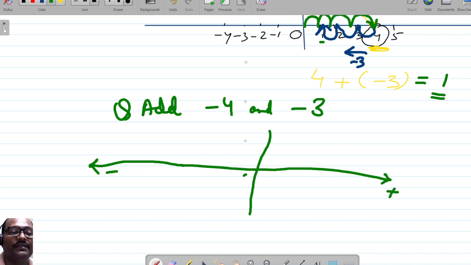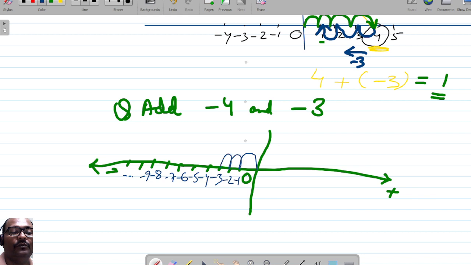The origin is here. So we'll take the numbers minus 1, minus 2, minus 3, up to minus 9. We'll take that much. First, we'll go to the minus 4.